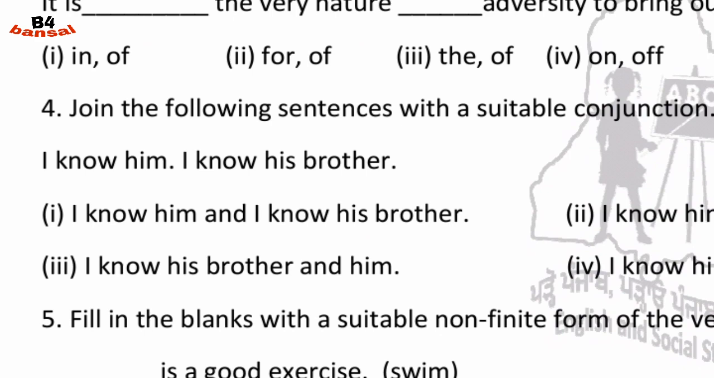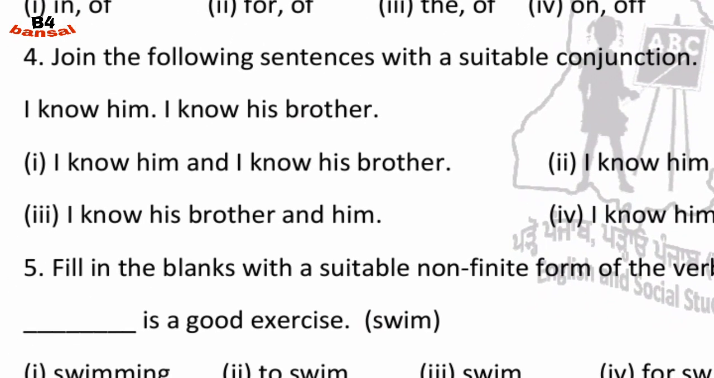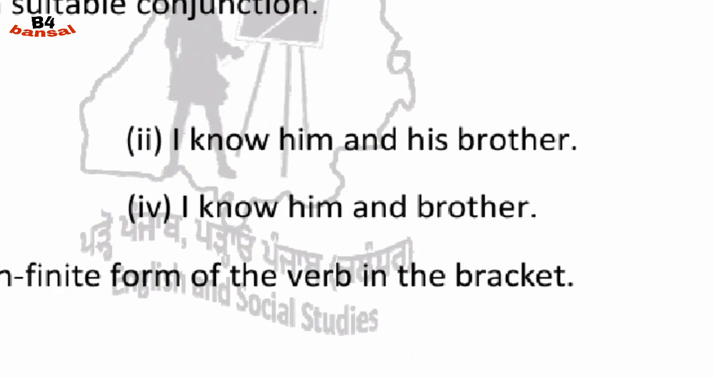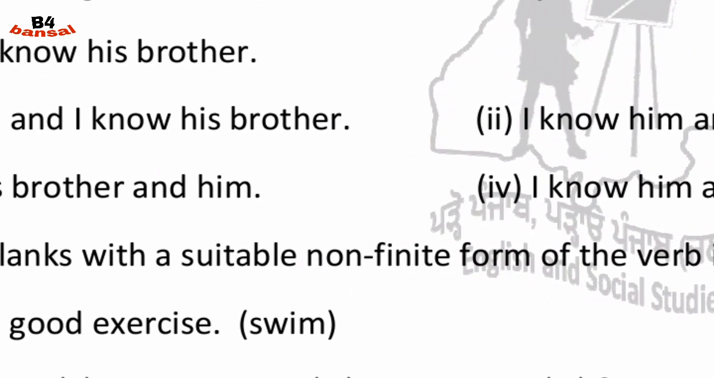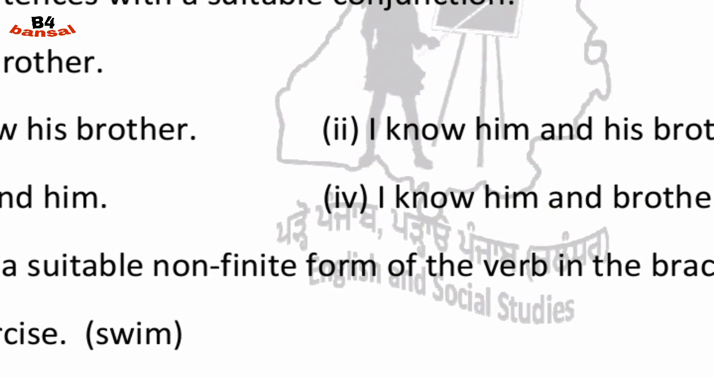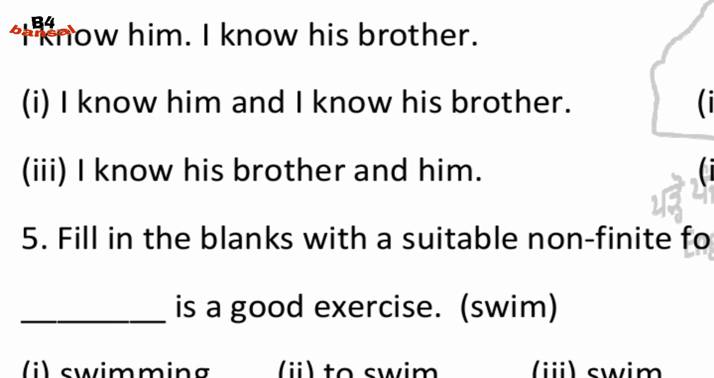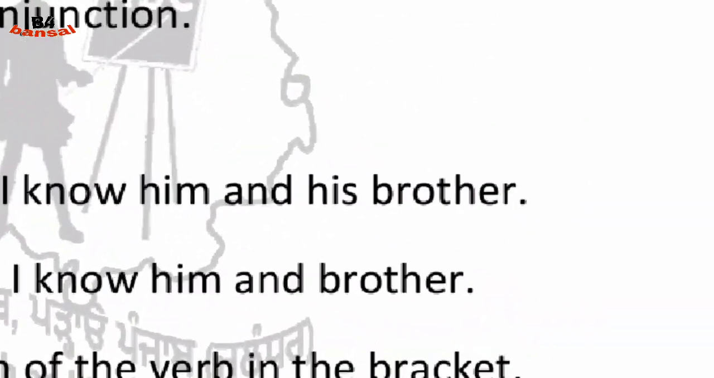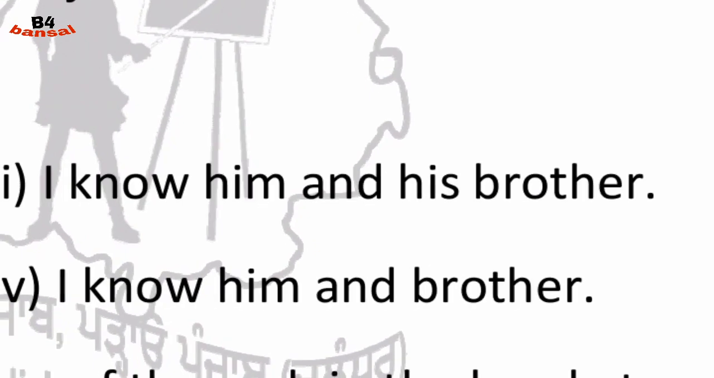So options you can see. First one is I know him and I know his brother. It is not right. Second, I know him and his brother. This is right. In spite of this, there are two options remained. So these remaining two options are wrong. And the right one is second. I know him and his brother.